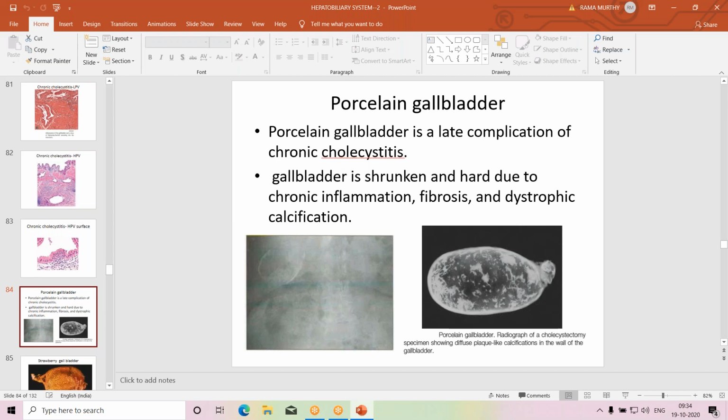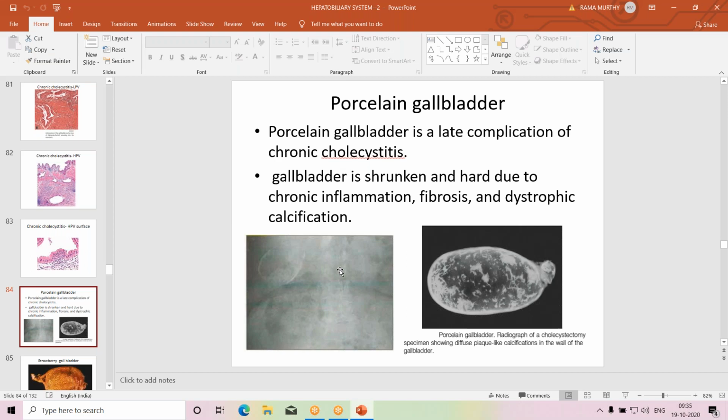So the gallbladder wall is calcified. You can see here in the right side picture, plain X-ray of abdomen, which shows on the right side the gallbladder. The outline of the gallbladder is visible in plain X-ray. This is because of calcification. A cyst-like structure is there in the plain X-ray of the abdomen, and the wall is visible, radio opaque, because of calcification of the gallbladder. So calcification of gallbladder is known as porcelain gallbladder.